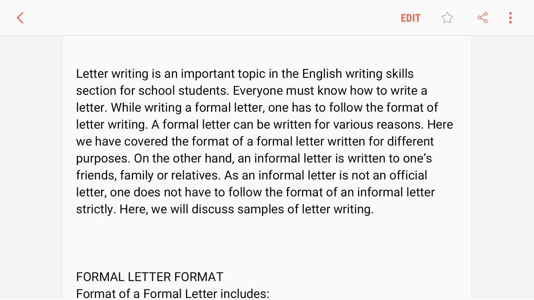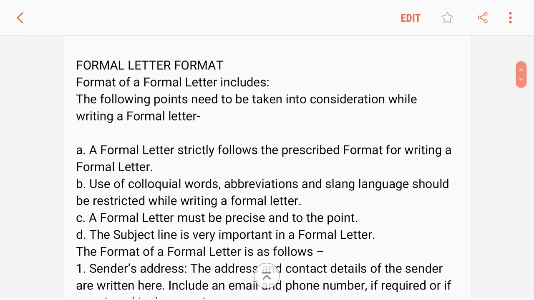While writing a formal letter, one has to follow the format of letter writing. A formal letter can be written for various reasons. Here we have covered the format of a formal letter written for different purposes. On the other hand, an informal letter is written to one's friends, family, or relatives. As an informal letter is not an official letter, one does not have to follow the format of an informal letter strictly. Here we will discuss samples of letter writing.